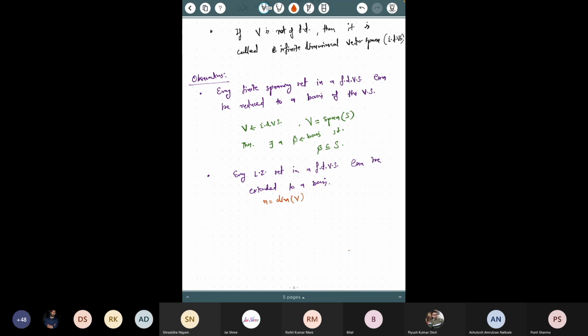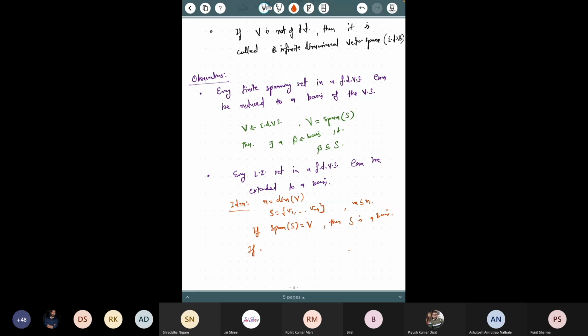Since it's a finite dimension, I'm giving you the idea of this proof. You are given a linearly independent set, any linearly independent set. Let S be your linearly independent set containing m vectors. Clearly m is less than or equal to n. If span of S is equal to V, then S is a basis and you are done. There is nothing to prove.